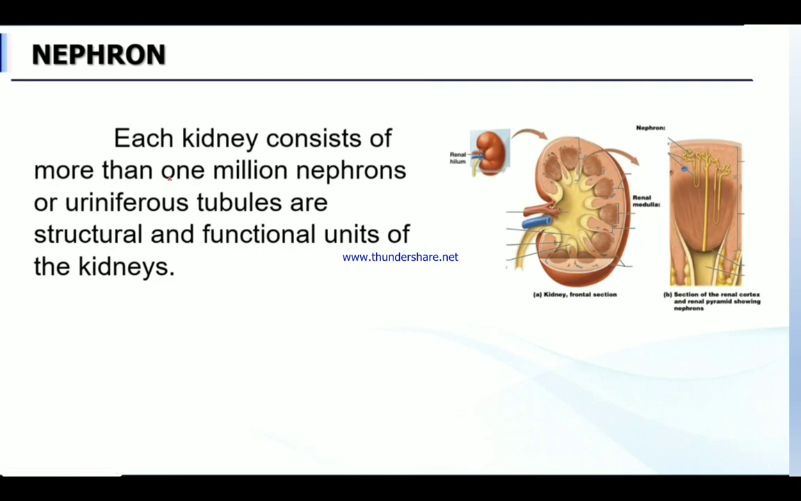These uriniferous tubules are the structural and functional unit of the kidney. So the kidney is made up of what? Uriniferous tubules, otherwise you can say nephrons. The kidney is made up of nephrons. That's why this is the structural and functional unit of the kidney.